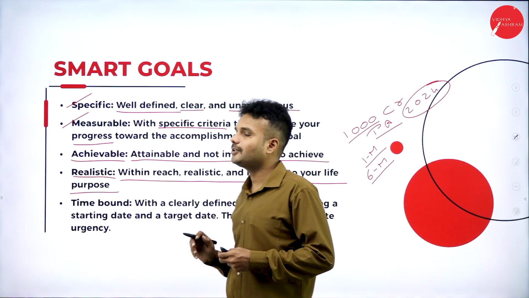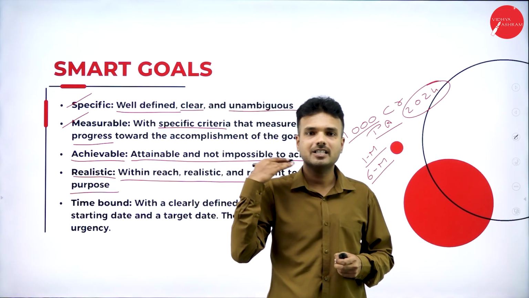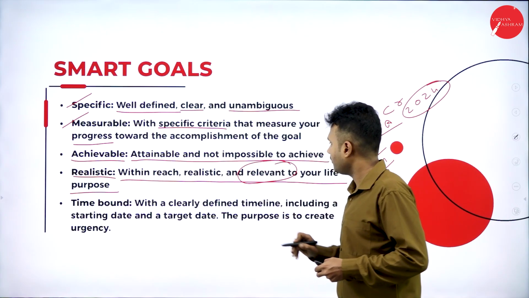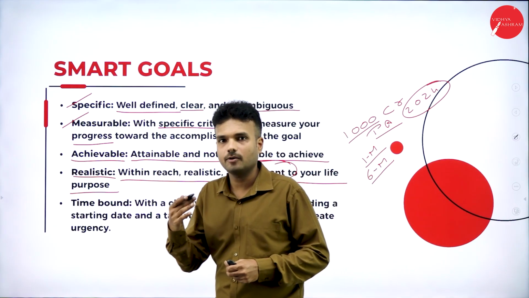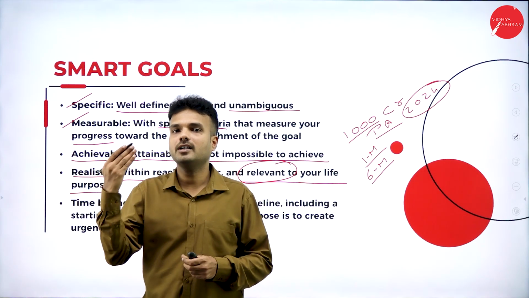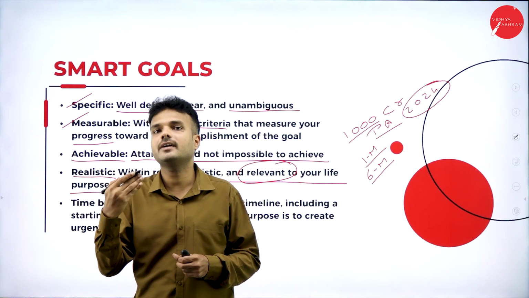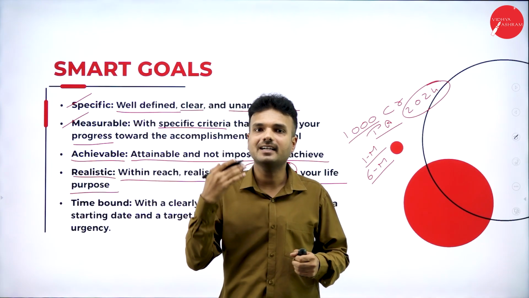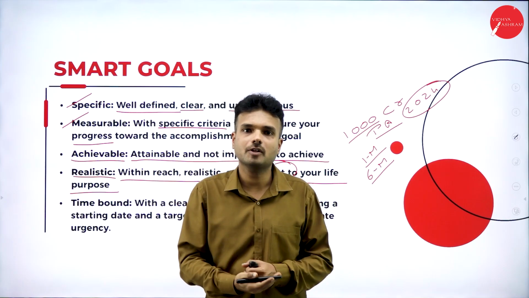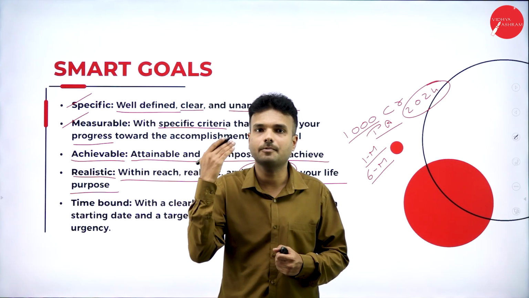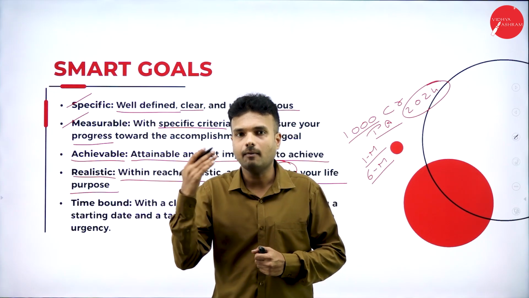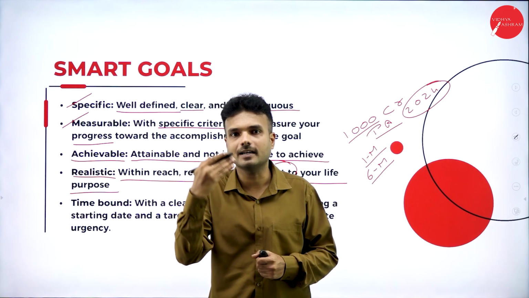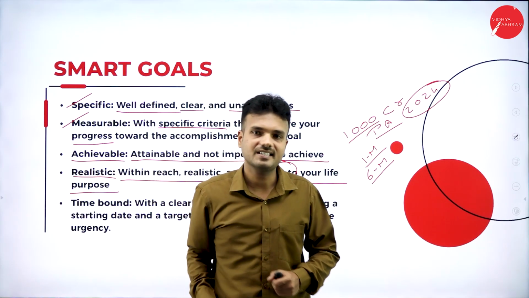So while we are going to set the goals of the organization, it must be realistic in existence, and also our goal must be relevant for the particular thing that we are going to do. For example, whatever the goal that we are supposed to fix, that must be relevant to the objectives of the organization. For example, as a product manufacturing company, if I am going to fix the smart goal, it must be relevant for the product sector. For the service sector, it must be relevant for the service sector.